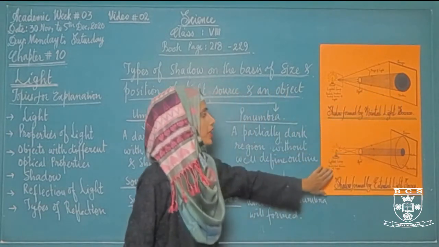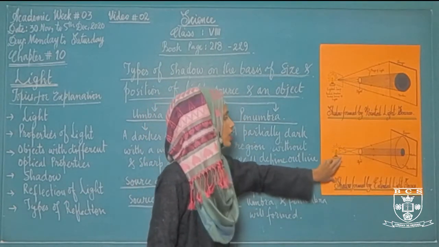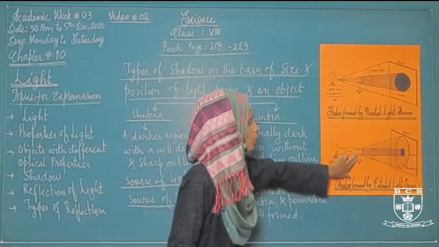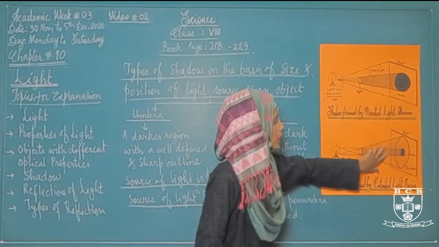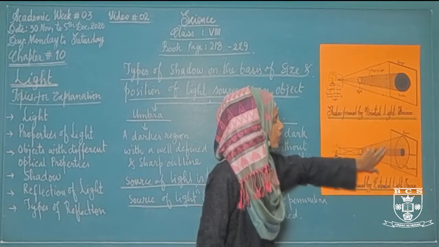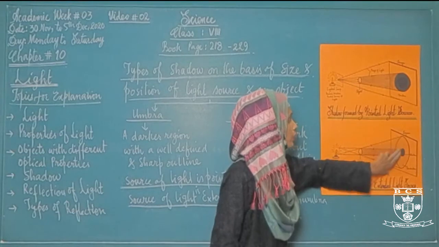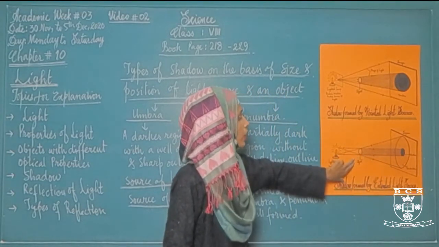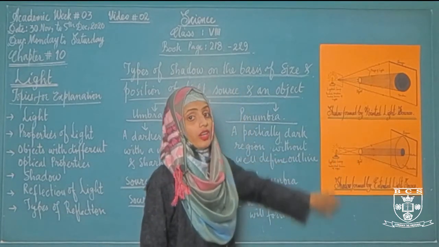But when we change the source of light, here there is no pointed source, the light is scattered all around, then the light which is blocked by the object forms two types of shadow. The darker shadow is called umbra, whereas the lighter shadow or partially dark area is called penumbra. Now you can see there are two different shadows formed after the blockage of light striking that object, because the source of light is extended.